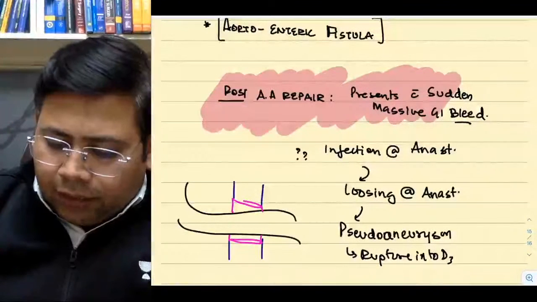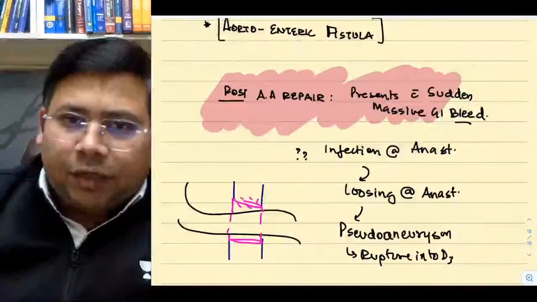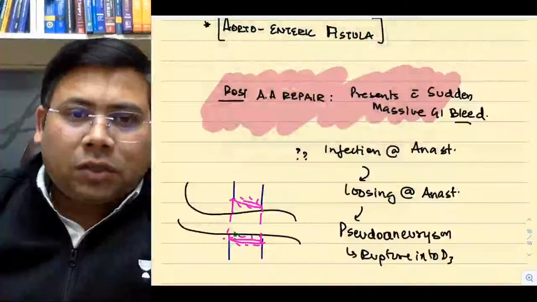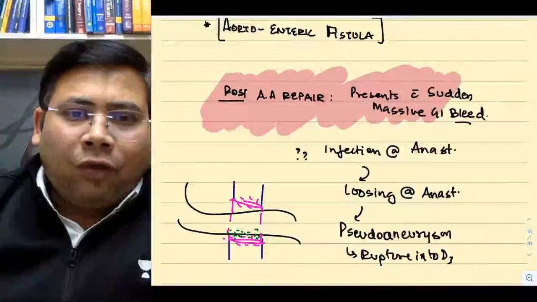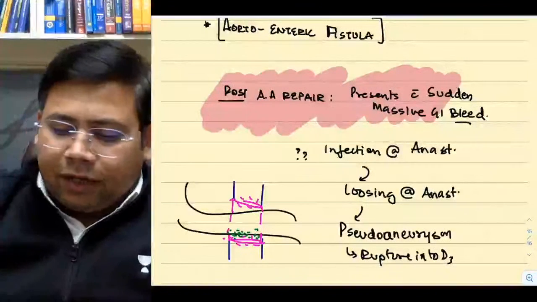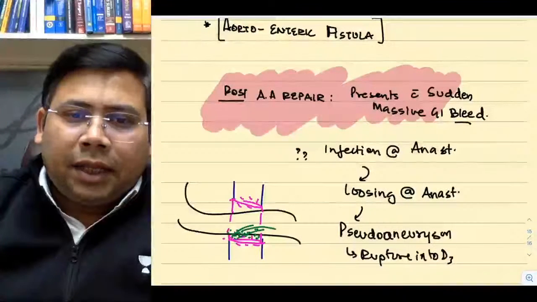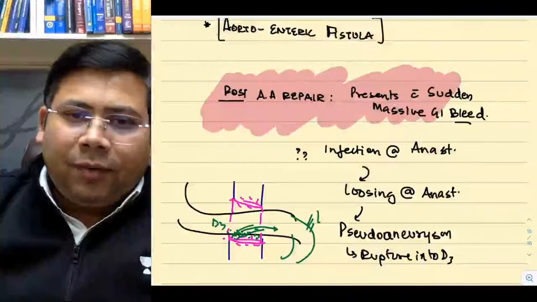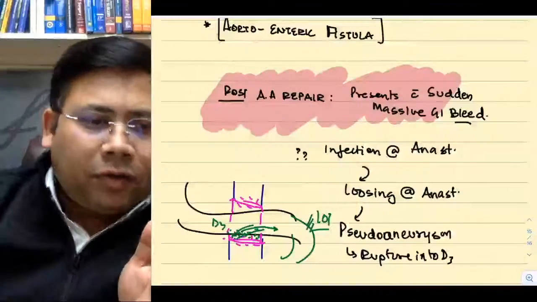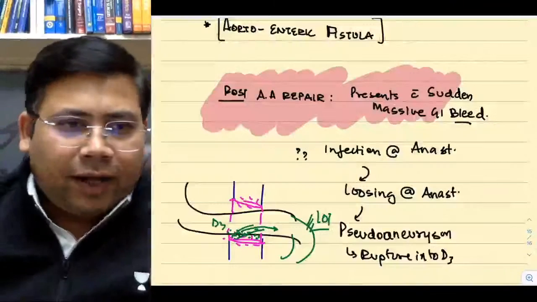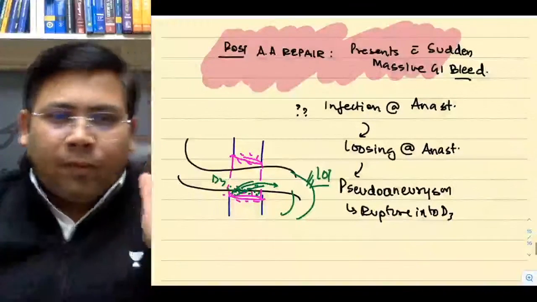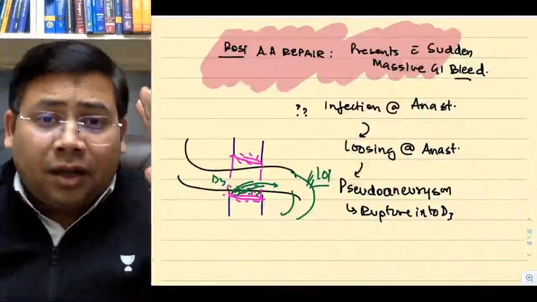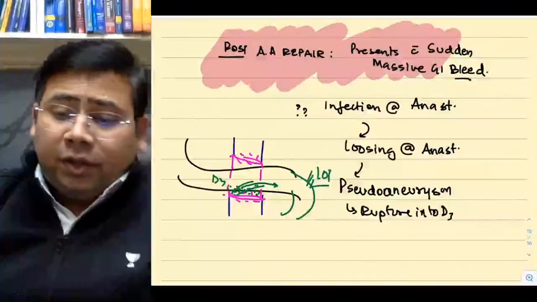Yes or no? So try to understand. This is the anastomotic site. If there is infection here, the infection will also erode the wall of the duodenum, and hence a time will come when this will rupture and cause bleeding. Since it is D3 and D4, then it's ligament of Treitz. Since it is proximal to the ligament of Treitz, it has to be classified as upper GI bleed. This is a surgical emergency. You have to explore and repair the leak with a new graft.